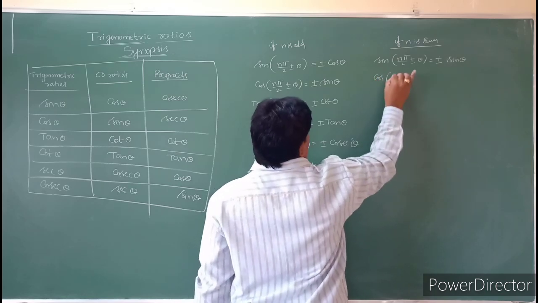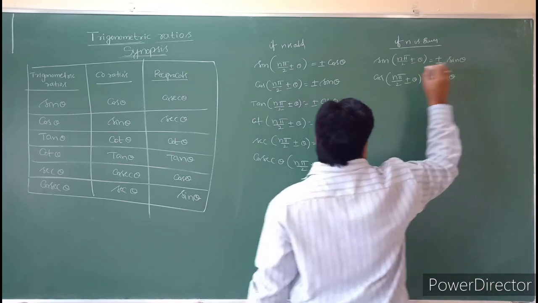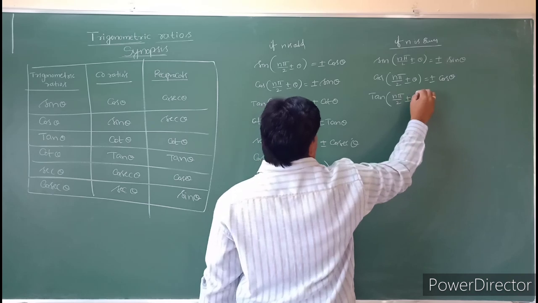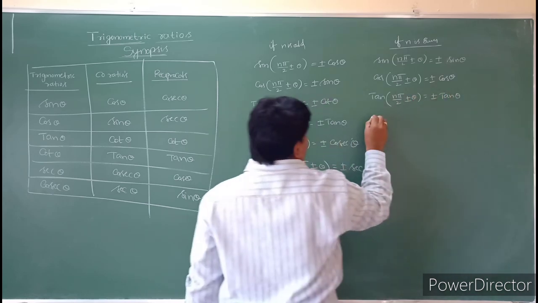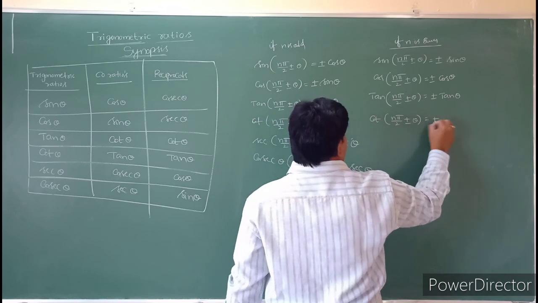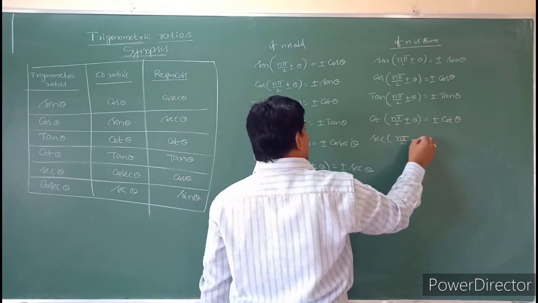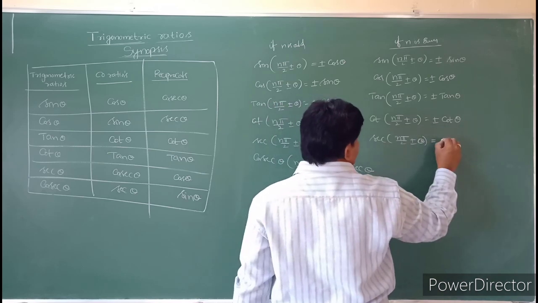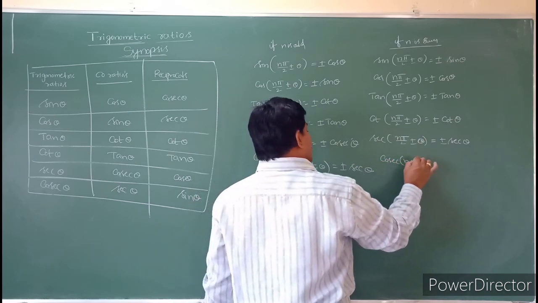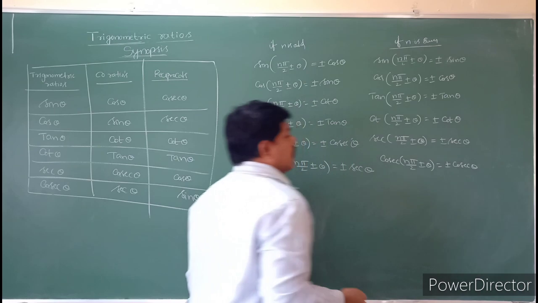So similarly, cos of n pi by 2 plus or minus theta will be plus or minus cos theta, tan of n pi by 2 plus or minus theta is plus or minus tan theta, cot is plus or minus cot theta, secant is plus or minus secant theta, and cosecant is plus or minus cosecant theta.